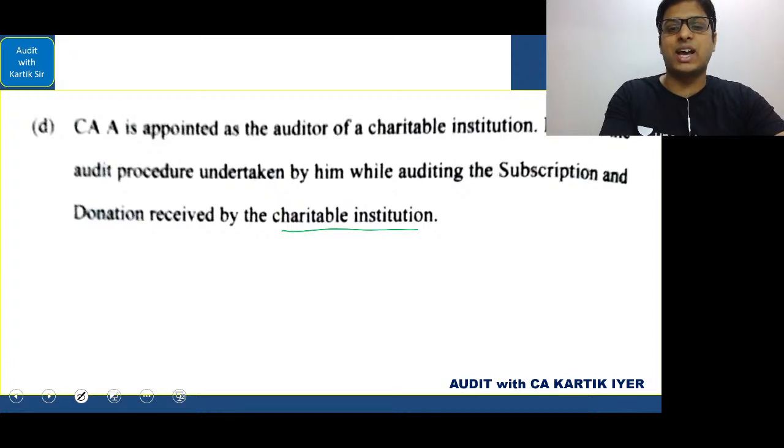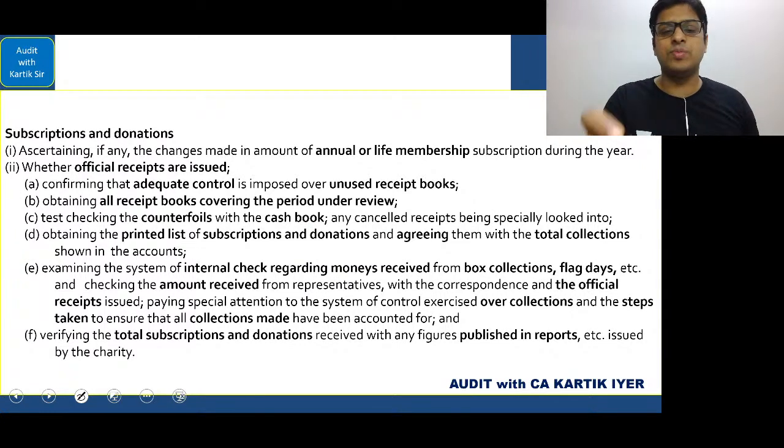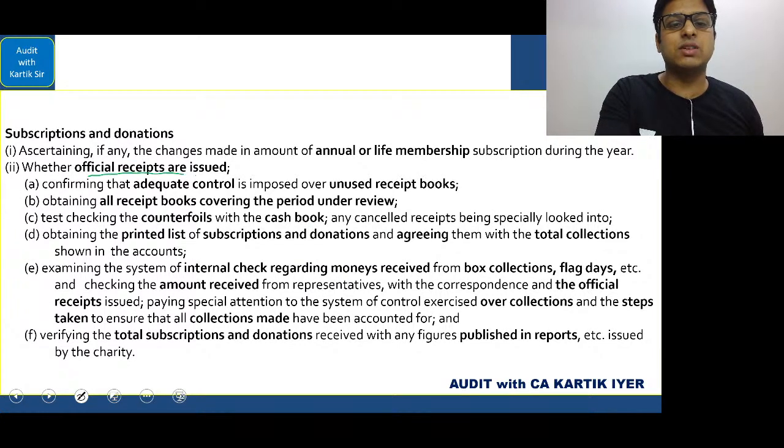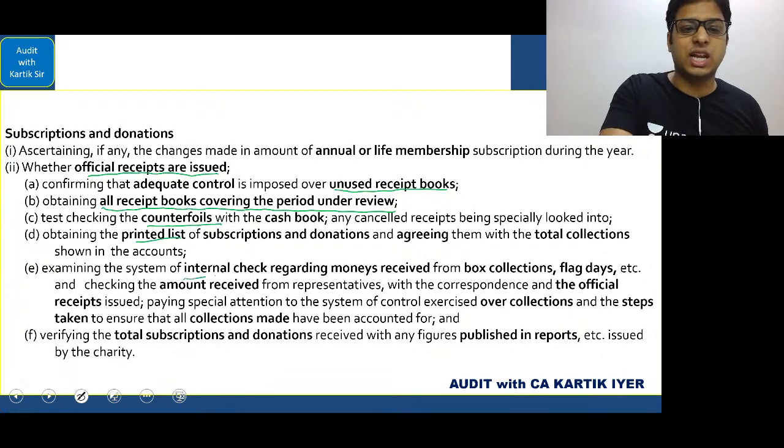Remember our diagram. They had asked about subscription and donation. Subscription and donation were a specific set of points. That was in relation to official receipts. Remember, official receipts are issued. Unissued receipt books will be there. We have to of course check all receipt books. Counterfoils will be checked. Printed list will be made. We'll check whether money has actually come or not. There is internal check has to be done.